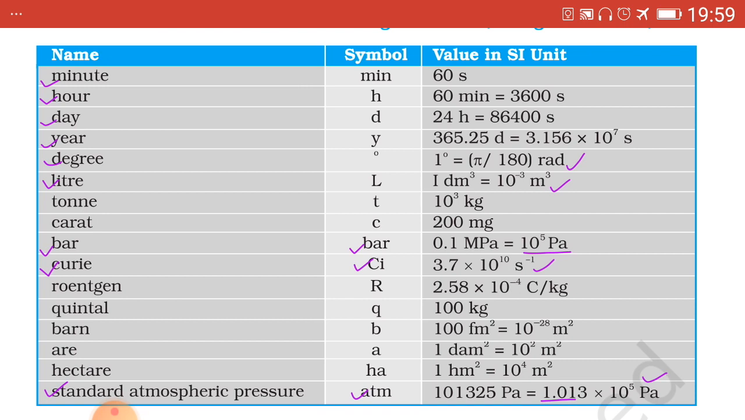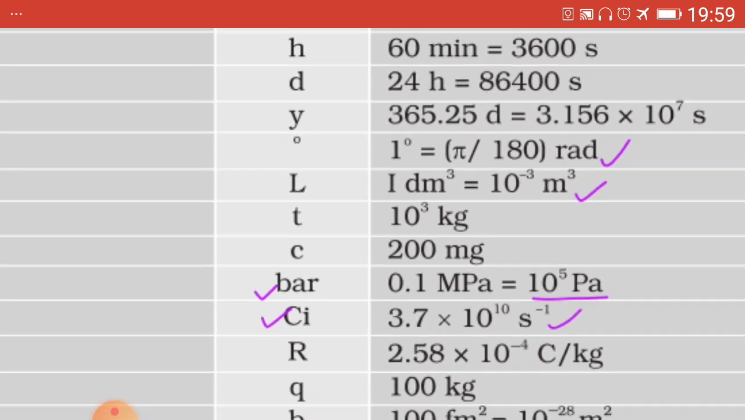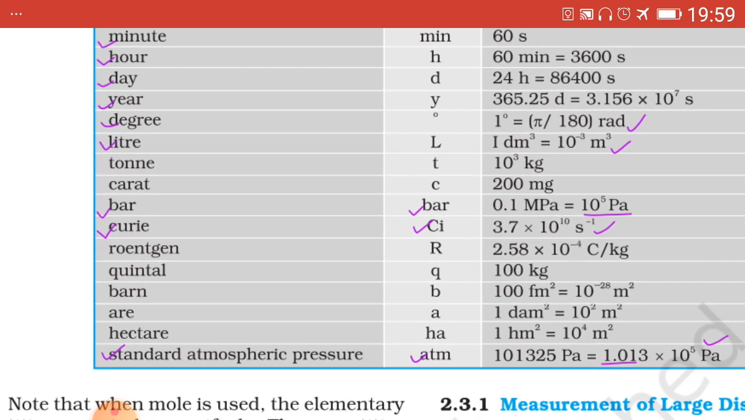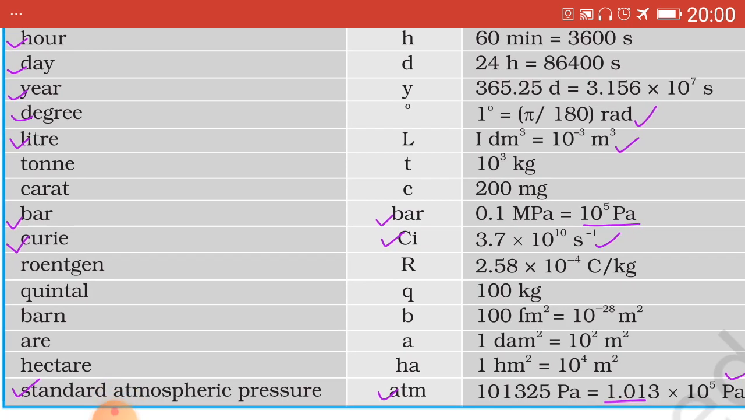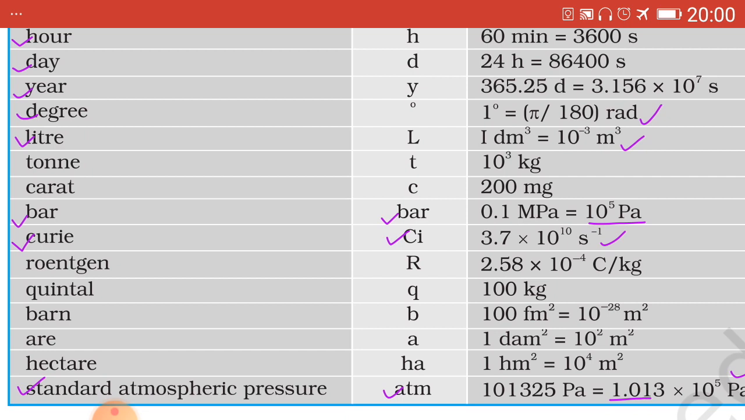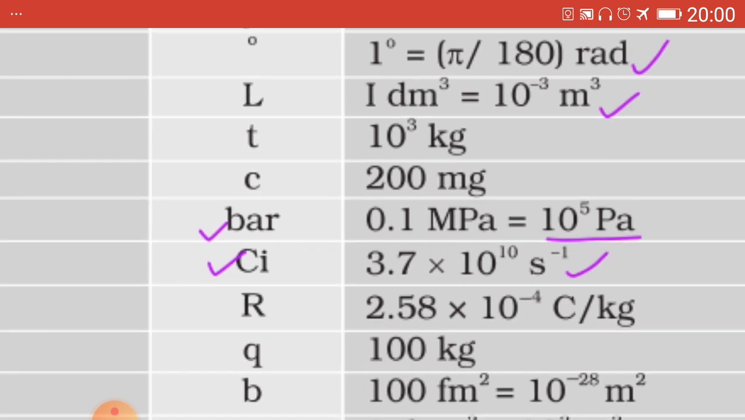Then degree, 1 degree equals pi upon 180. You have to multiply by pi upon 180, where pi equals 3.14 radian, rad. 1 liter equals 10 raised to minus 3 meter cube. That should be learned by heart. Important for numericals. 1 bar equals 10 raised to 5 Pa, means pascal. 1 bar equals 10 raised to 5 pascal.